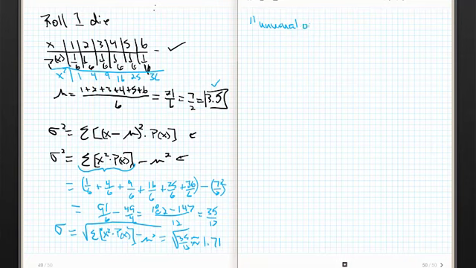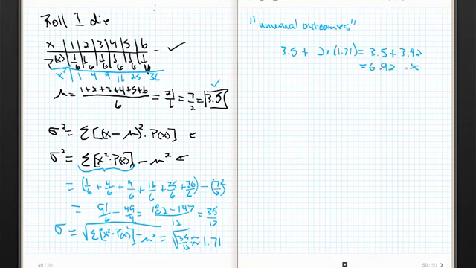Once we had standard deviation, we had a great way of defining that. If I take the mean, which is 3.5, and I add 2 times the standard deviation, 1.71, right? So this is going to be 3.5 plus 3.42, and I'm going to get 6.92.